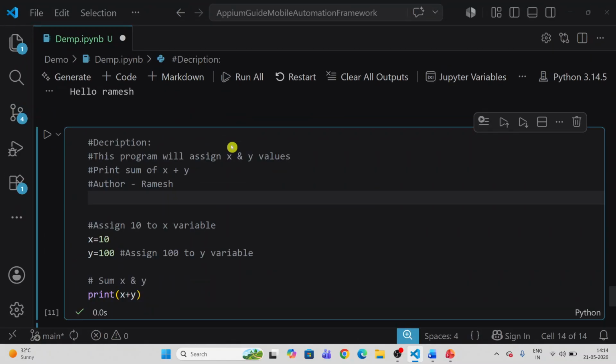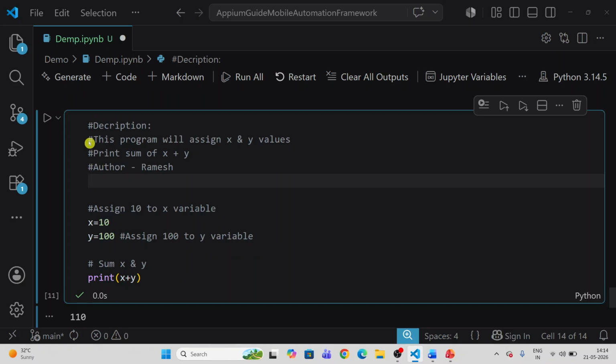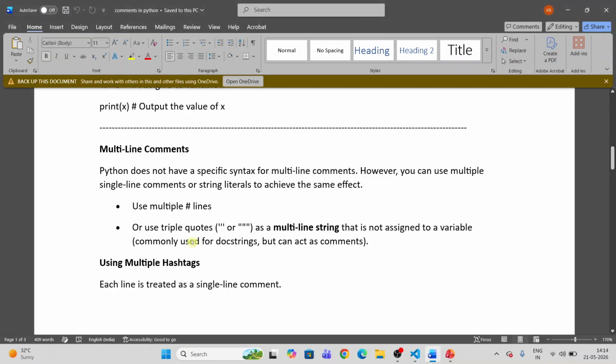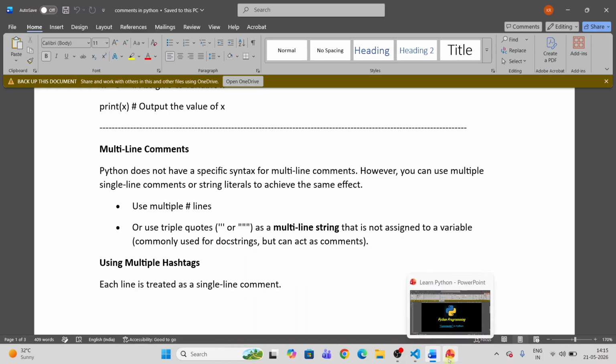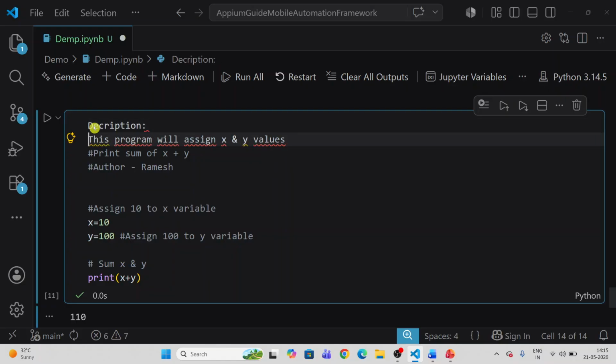See, each and every time I'm adding a hashtag here. To avoid this, what we can do is write multiple lines of comment using triple quotes. Just use triple quotes and it works as a multi-line comment. We'll see now. Here, now I will remove the hashtags for each line.